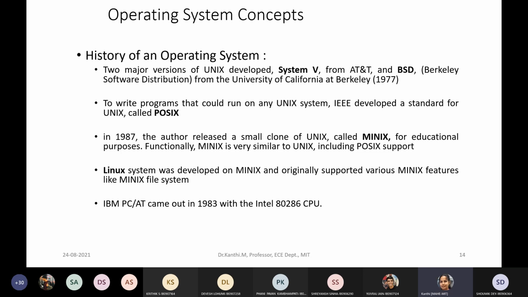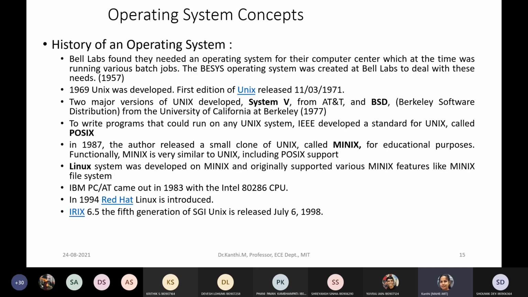Then the Linux system was developed on Minix and originally supported various Minix features. Okay, so Linux, as you know, is open source. So there is something like Red Hat Linux, and IBM came out with an Intel CPU 8286,